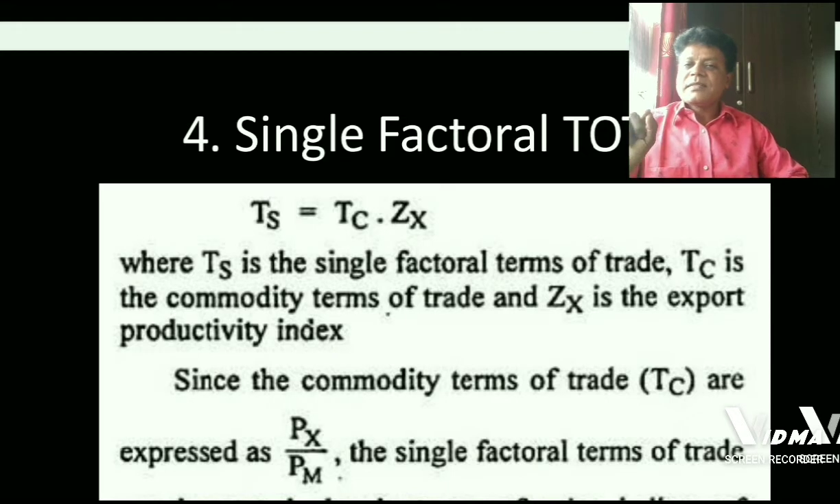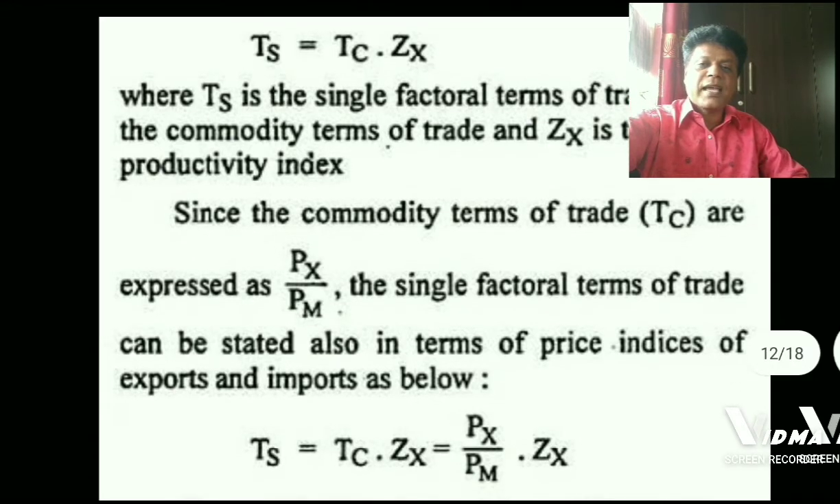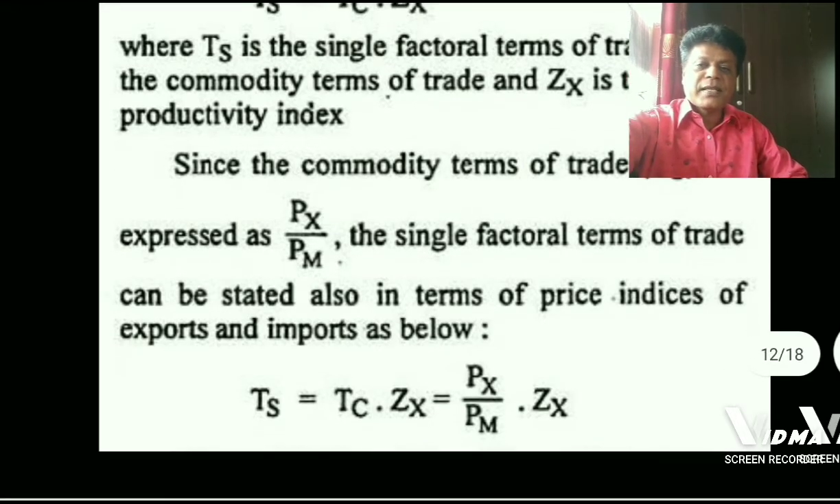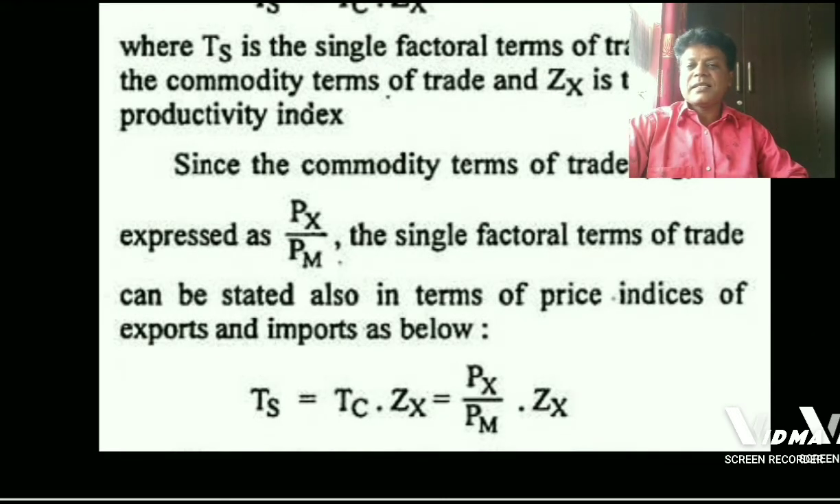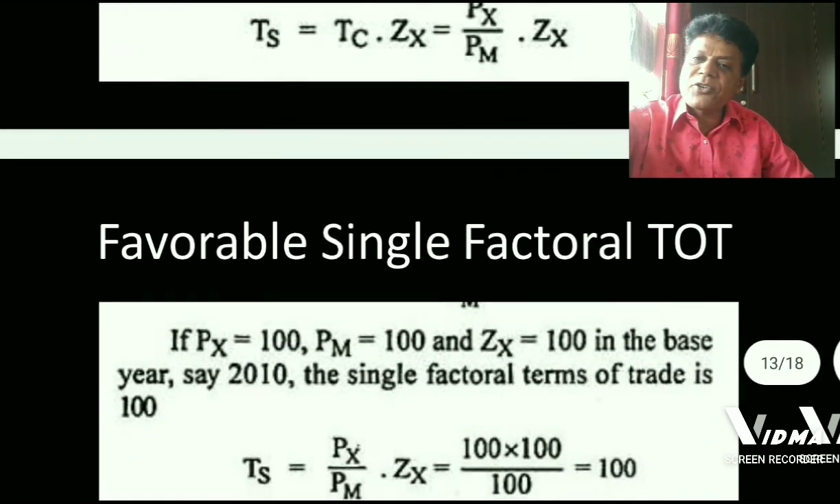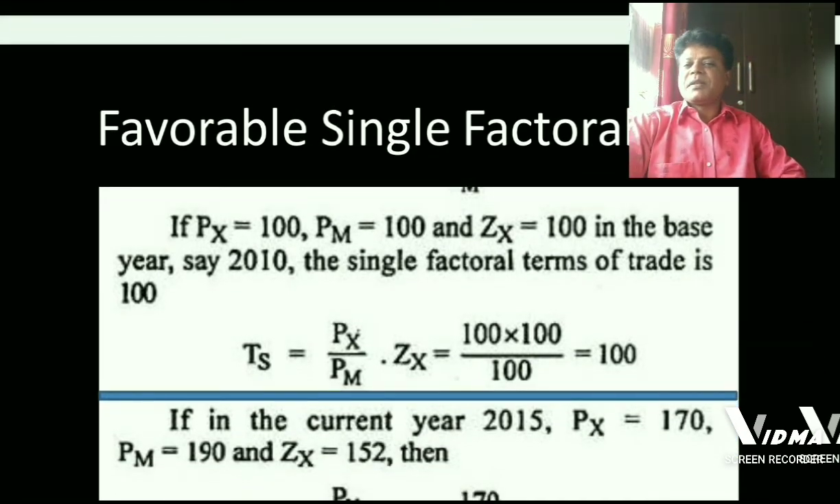Now, since the commodity terms of trade are expressed as Px upon Pm, the single factorial terms of trade can also be stated in terms of price index of exports and imports as follows. That is, Ts is equal to Tc into Zx, which is equal to Px upon Pm into Zx. So this particular single factorial terms of trade can be explained with the help of a mathematical example.